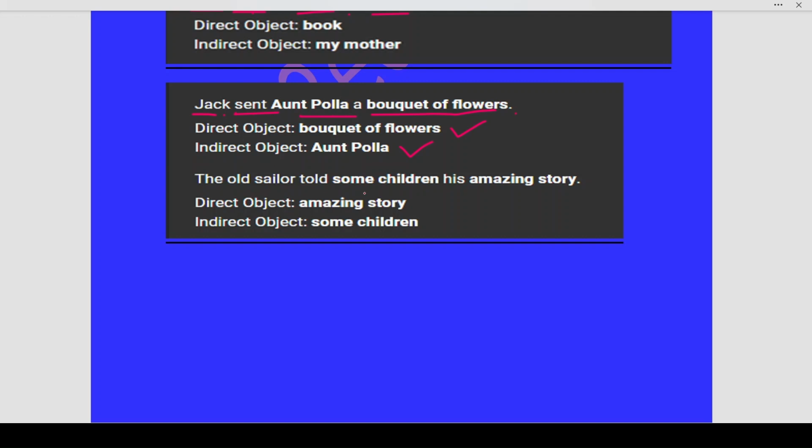Next, the old sailor told some children his amazing story. The old sailor is the subject, about whom we are talking. The action done is telling a story. Now, what did he say? An amazing story. So, this becomes your direct object. To whom did he say it? Some children. So, this is how you will identify whom and what. Okay. When it is asking whom, it becomes your indirect object. And when it is what, it becomes your direct object.